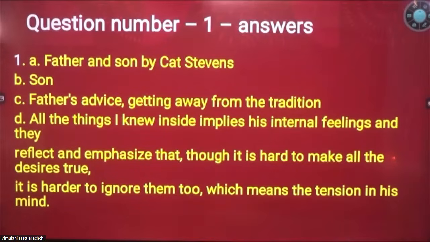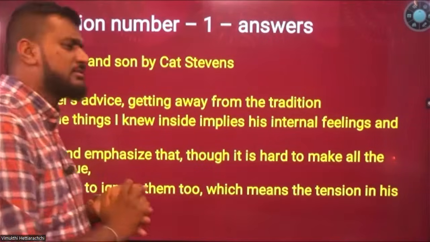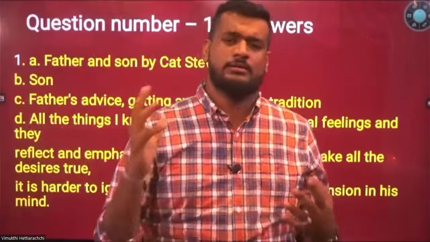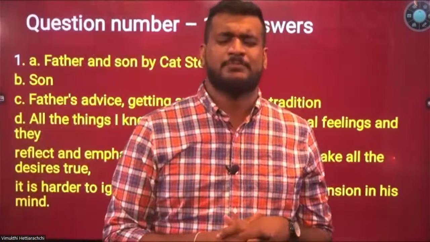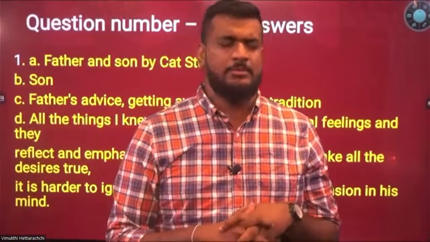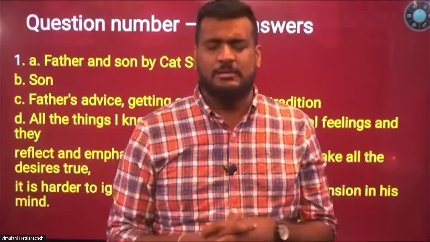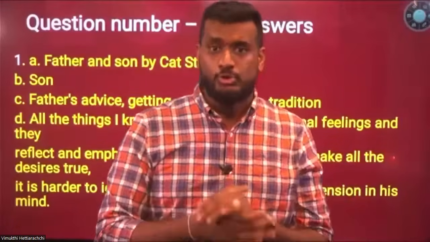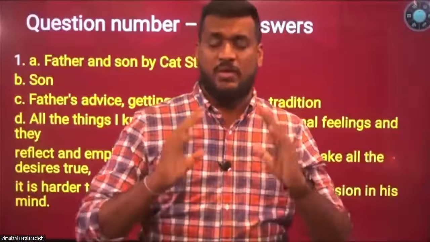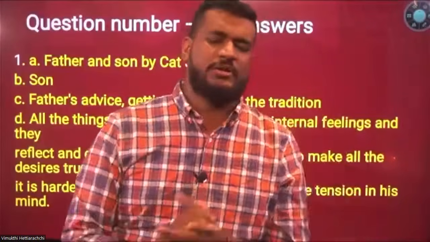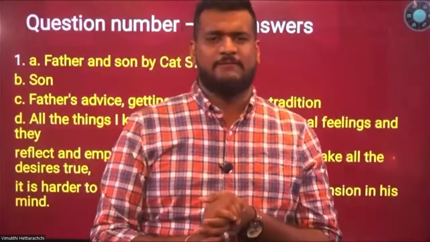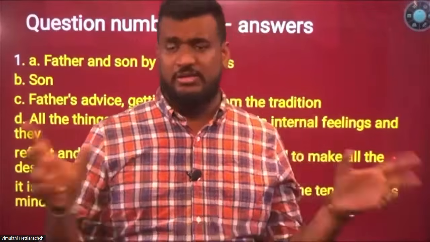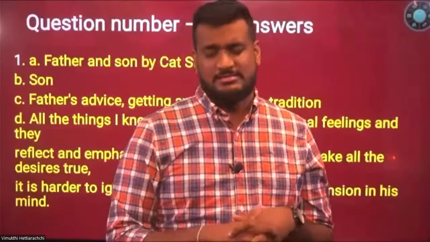Number 1, this is from Father and Son by Cat Stevens. Cat Stevens is known to be a very popular songwriter and lyricist. At the same time, he was a very popular singer, but later he converted to Islam, and today he is known as Yusuf Islam. This is one of the most famous songs written by him. Later, it was taken as one of the background songs of Guardians of the Galaxy, and it is one of the most popular songs sung by him.